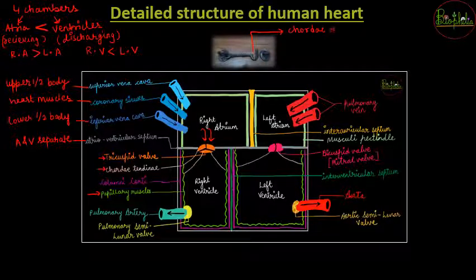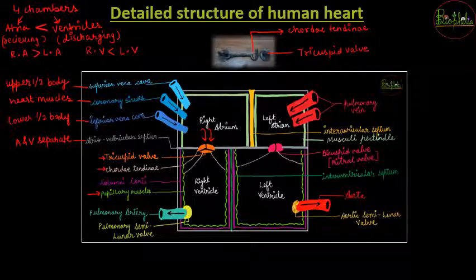So chordae tendineae in reality are the muscle extensions. वो एक thread like system होगा, just like this hook, which is going to attach on one side to the tricuspid valve. And the second side की attachment is going to be the papillary muscles.